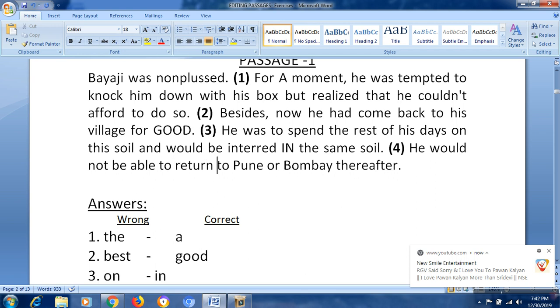Okay. The fourth sentence in this passage is he would not be able to return. Okay, fine, there is no mistake. To Pune or Bombay, both are working places. Thereafter means then onwards. He came to the village now. Now onwards he won't be able to return to Pune or Bombay. So here this must be hereafter, which is the correct answer. It's not thereafter, it is hereafter.